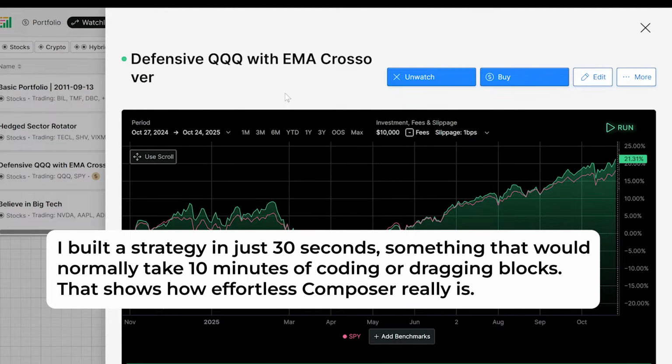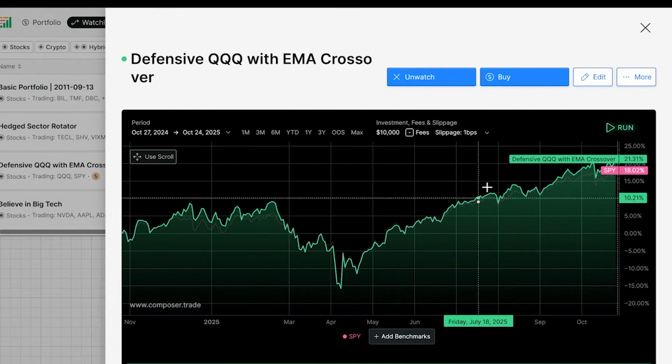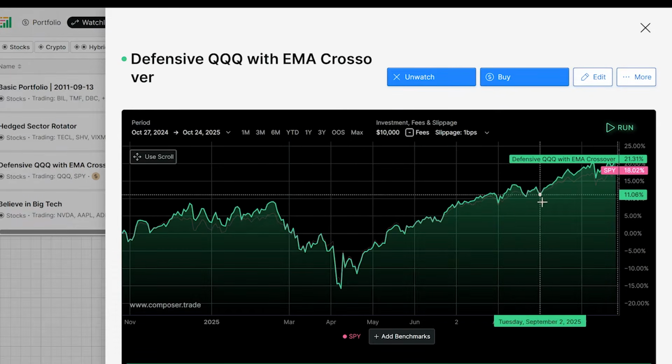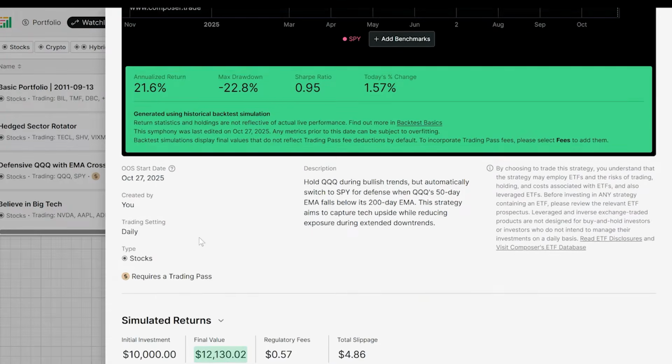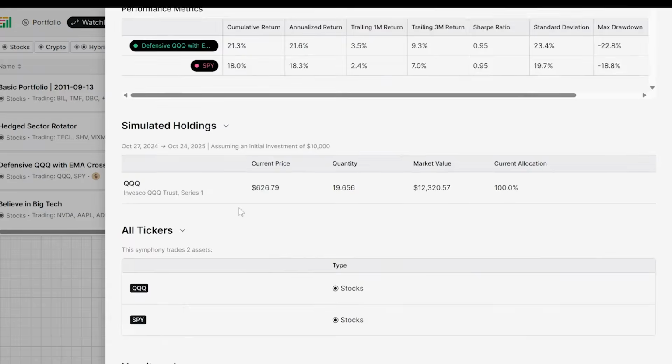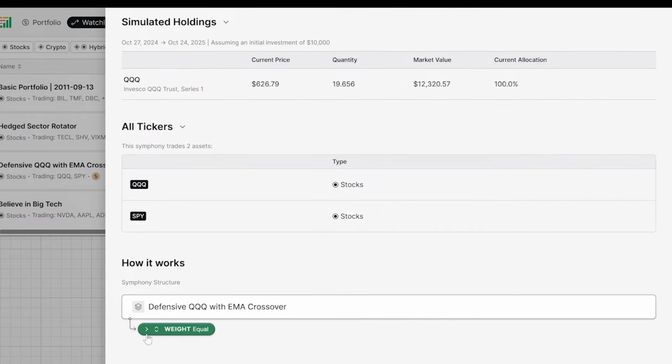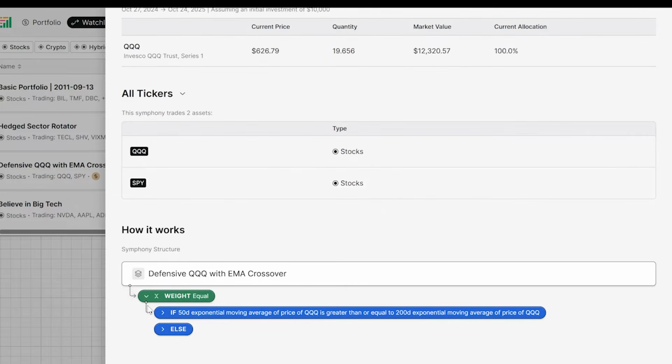Normally, this would take me 10 minutes of dragging and dropping conditionals or coding something up. So that speaks to how easy Composer is to use. As you can see, I didn't put a lot of thought into whether this was a good strategy or not. It's more or less matching the S&P 500. We've got an annualized return again. And if we go down to the bottom, we can look at basically the code behind this strategy.